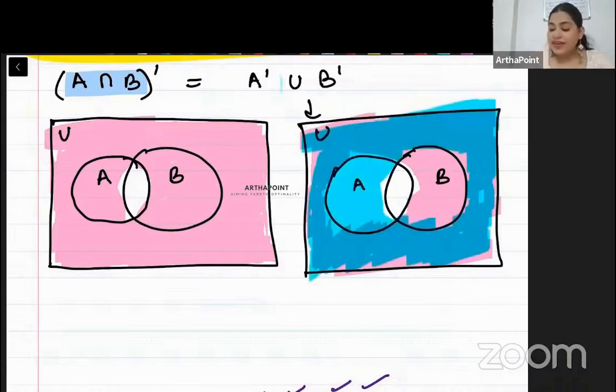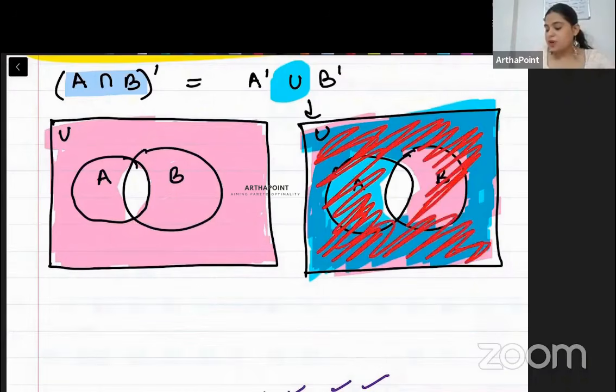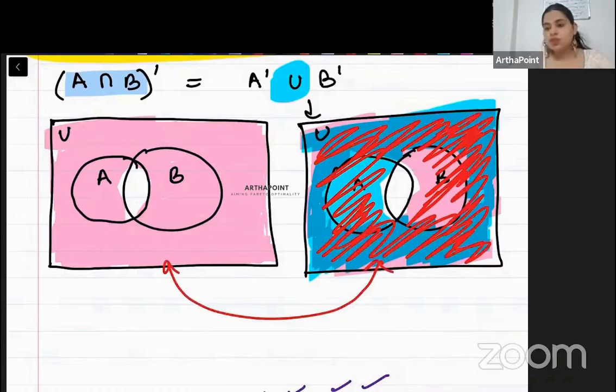Now you have to find union between the two. Union mane you have to take every element coming in these two sets. Every element. Common नहीं लेना, union लेना, हर element लेना. So beta, every element coming in these two sets will be everything that has been highlighted. That means entirety of this except the intersection part. But this and this are coming as the same. जो यहाँ shade हुआ, जो वहाँ shade हुआ, वो तो same ही है.